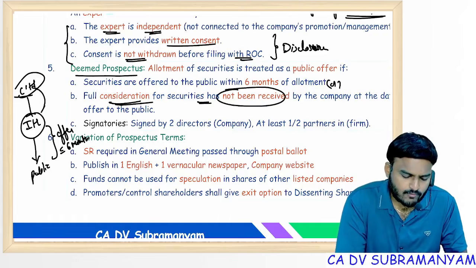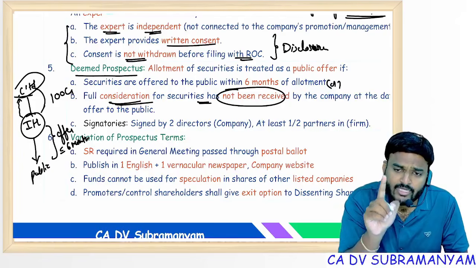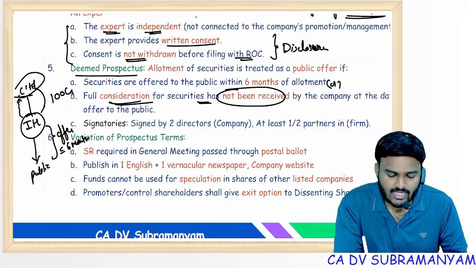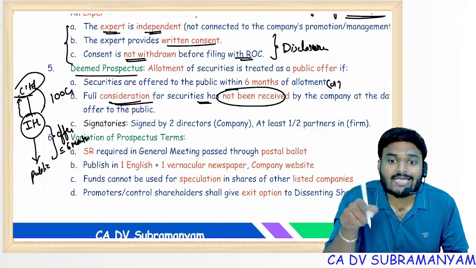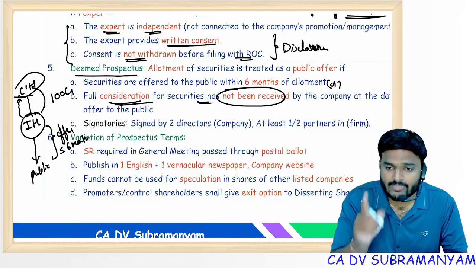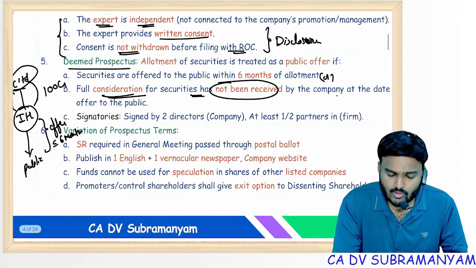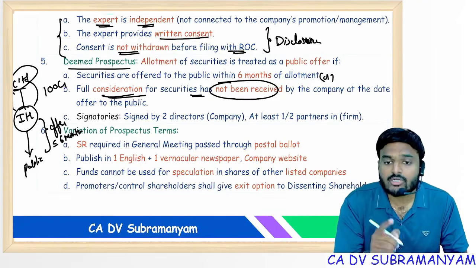Suppose the full consideration of the securities is 100 crores. If the issue house keeps 1 rupee pending, that means the whole consideration has not been received. 1 rupee outstanding should not be there. Even 1 rupee outstanding should not be there. Okay? Then only it is not deemed to be a public offer.